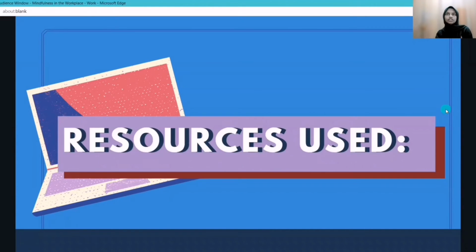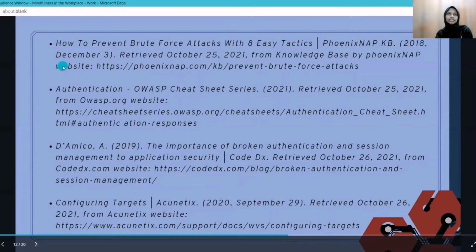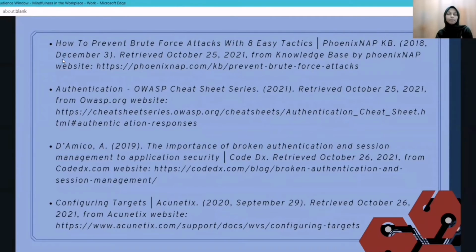Next is the resource used. All these recommendations are partly based on these links. That's all from me. Next, my friend Atira Izati will continue.